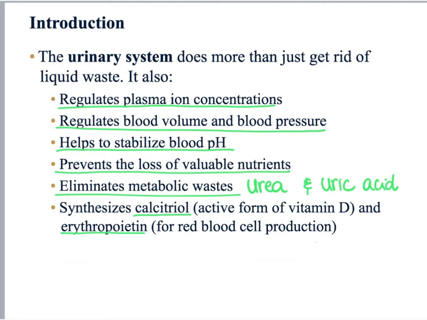What happens is that when our blood oxygen levels are low, some of our kidney cells release a hormone called erythropoietin, which stimulates our red bone marrow to make new red blood cells. Hence, we say that our kidneys are involved with erythrocyte production.